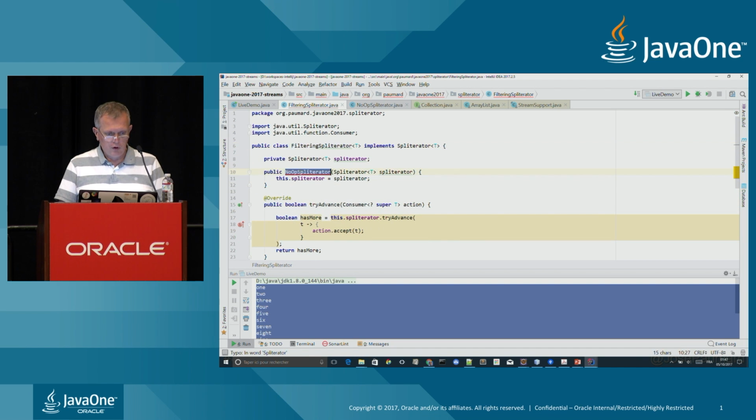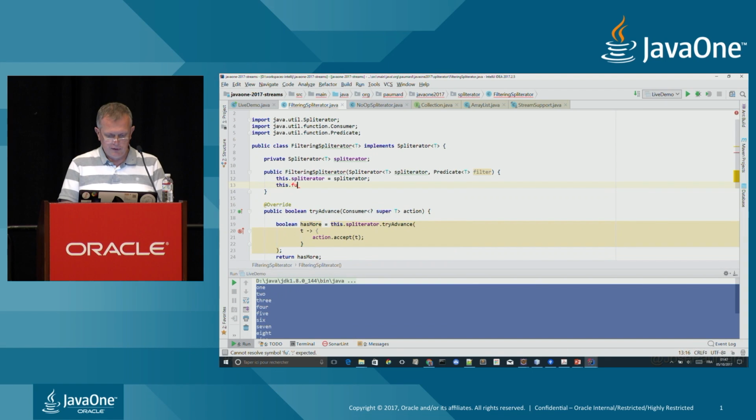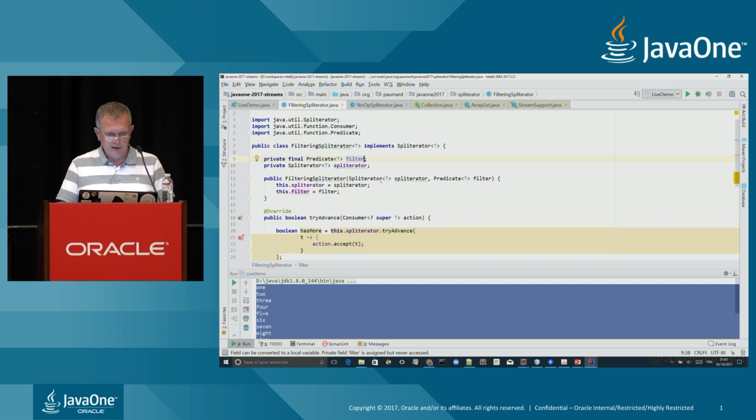This is the constructor of the filtering spliterator. And I'm going also to pass a predicate as a parameter, predicate of T, that I'm going to call filter. And just do that, this filter equals filter, and create the field, just like that.